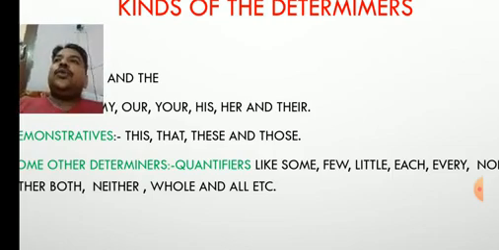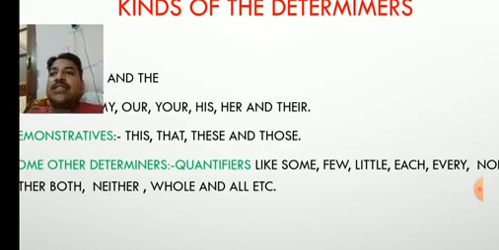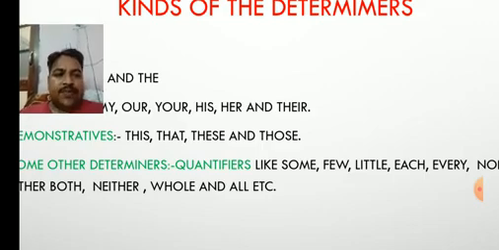Next is few. Few is used with countable nouns, in the meaning of some. Little is used with uncountable nouns, but the meaning is the same, some.